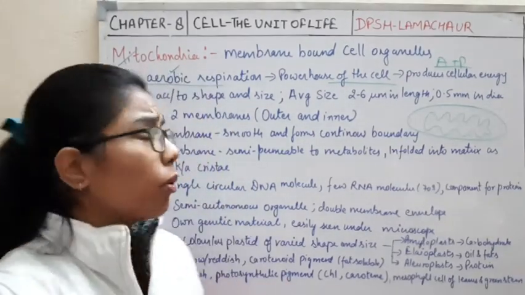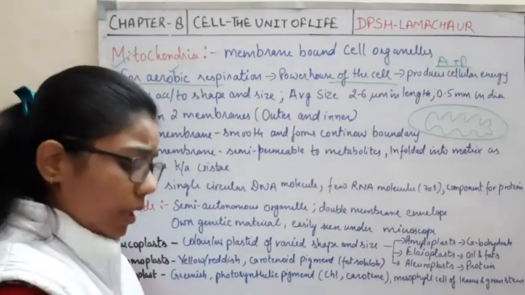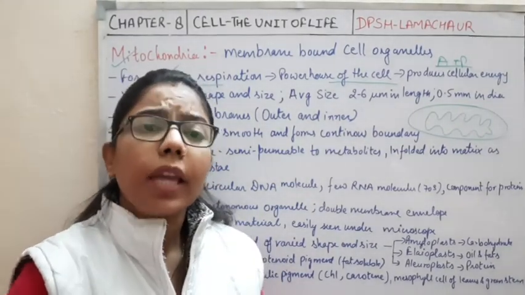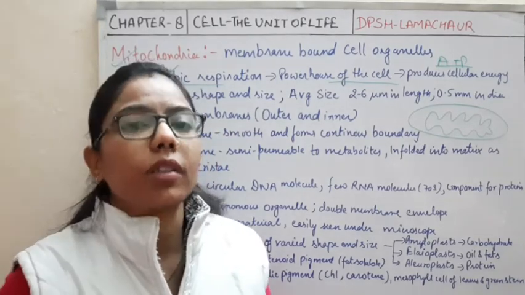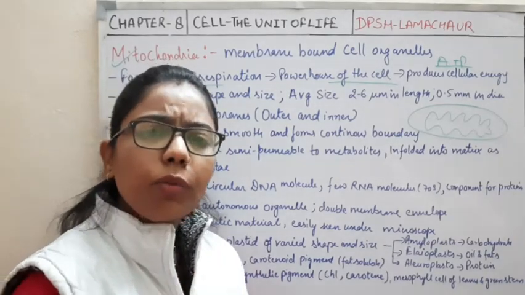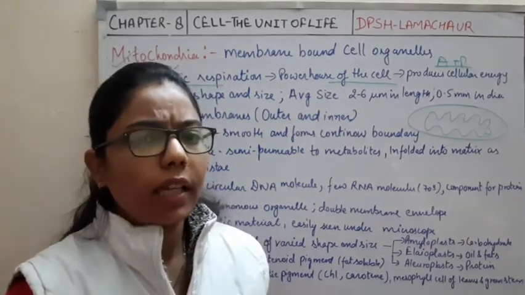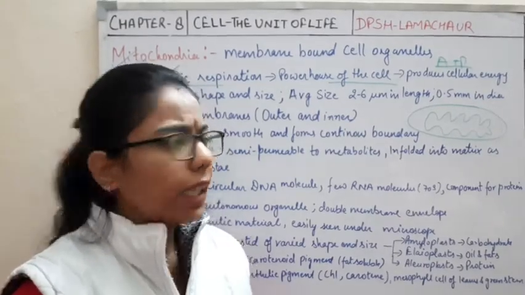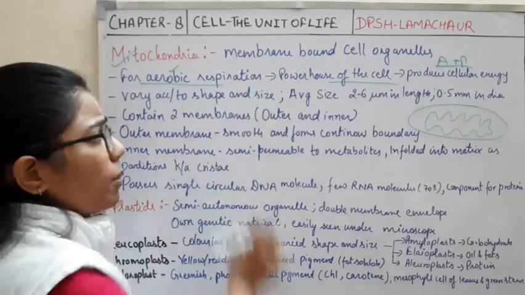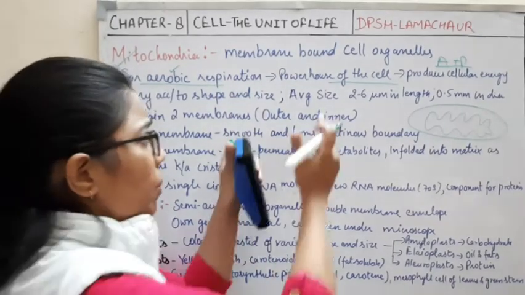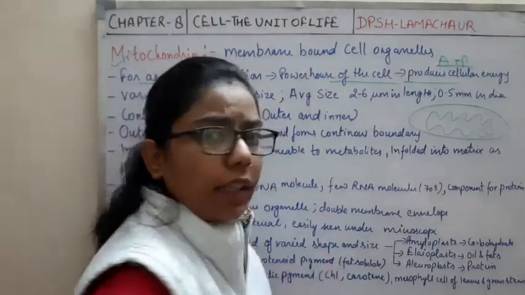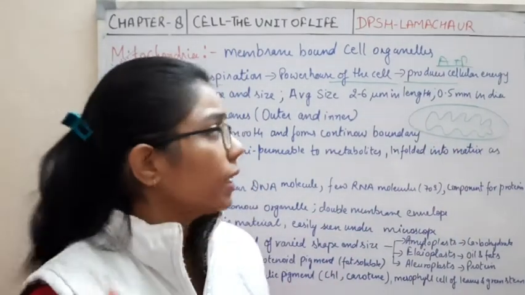So here we are talking about where oxygen is present, because during respiration we exhale CO2 and take in oxygen, and the oxygen we take is important for the breakdown of the food we consume. With the help of this we get energy. So the function is aerobic respiration. That's why it is known as the powerhouse of the cell, because it provides energy to our cells.